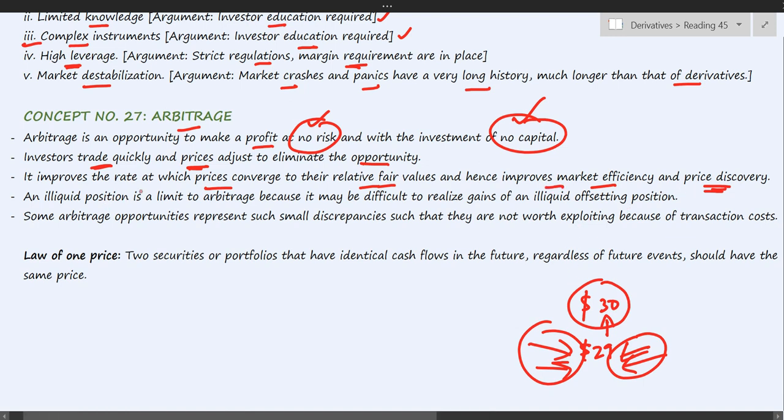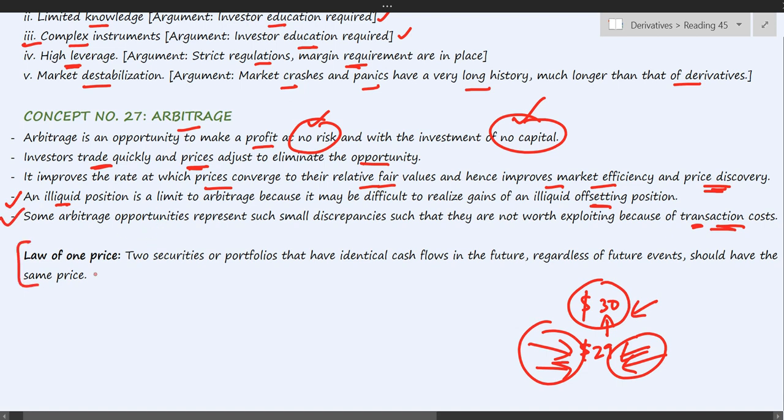However, there are two limitations to arbitrage. The first one being illiquid markets, because in case of illiquid markets, the arbitrageurs are not able to offset their position when needed. Also, high transaction cost is a limitation to arbitrage, because these mispricings or price gaps are very small, and so small that after paying for the transaction cost, it does not make sense to take such kind of trades. So these two are limitations for arbitrage.